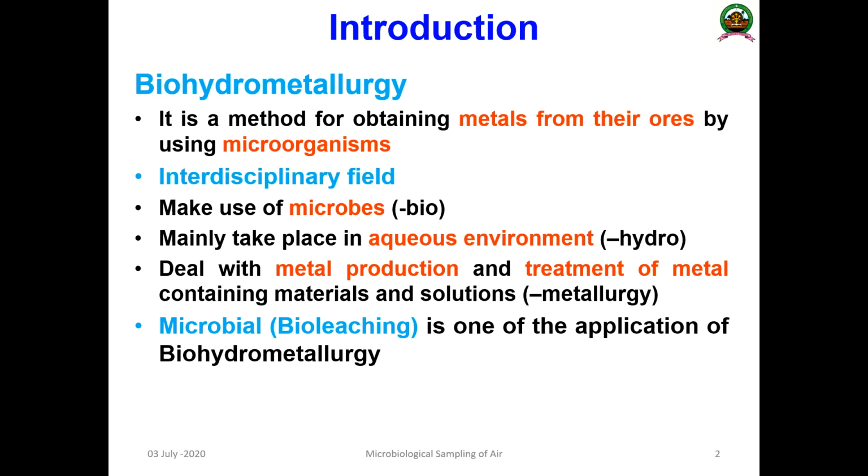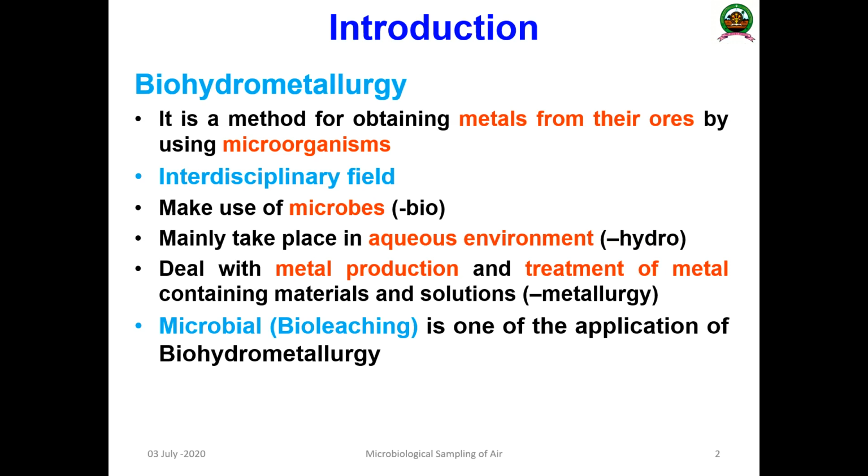As you all know, before we discuss microbial leaching, this particular area comes under a very huge area of science and technology known as biohydrometallurgy. Biohydrometallurgy is a combination of three terms: one is bio, next is hydro, next is metallurgy.